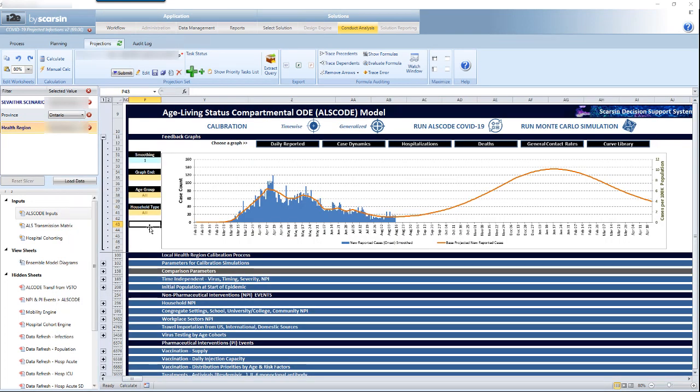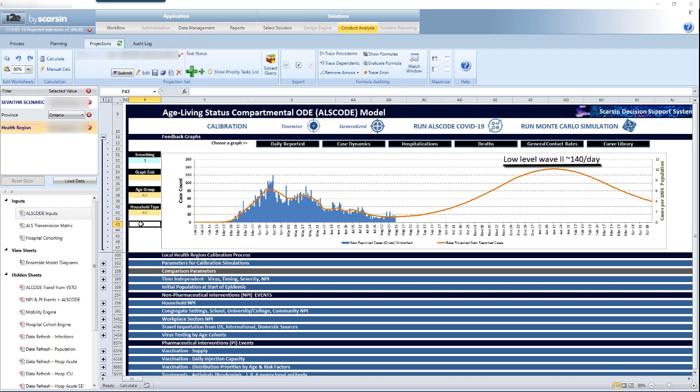We are going to focus in on Health Region 2, which was a central focus in the school opening paper. A large Ontario health region with more than 1 million population. We are going to focus on the low Wave 2 scenario with schools open for this demo.